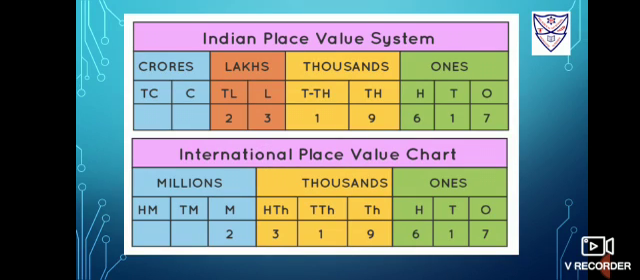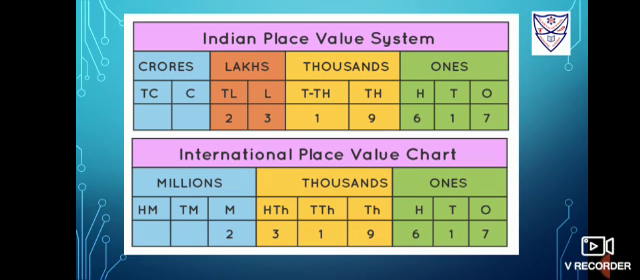Students, let us revise again Indian place value and international place value. In Indian place value, we use ones, tens, hundreds, thousands, 10,000s, lakhs, 10 lakhs, crores and 10 crores. In international place value, we use ones, tens, hundreds, thousands, 10,000s, 100,000s, million, 10 million, 100 million. So students, in international place value, we are not writing lakhs and crores. But in Indian place value, we are writing lakhs and crores.